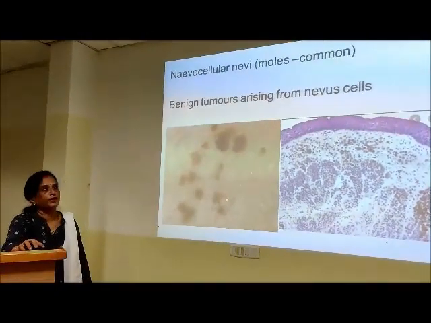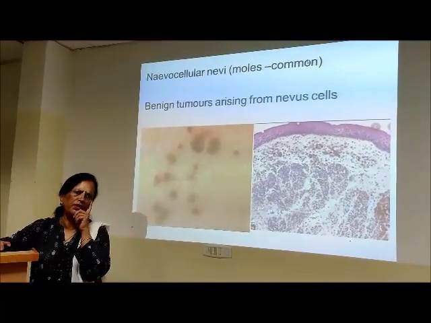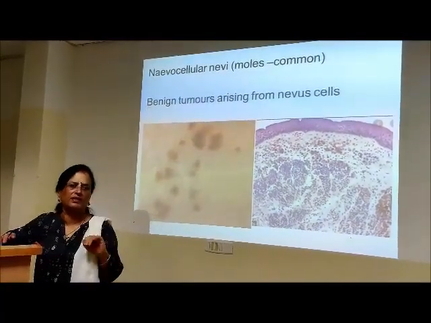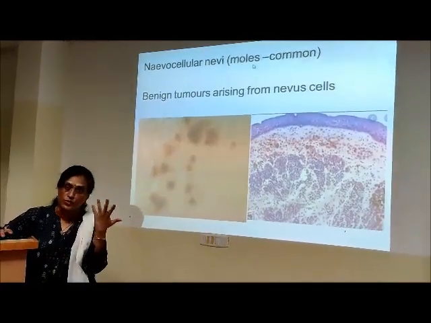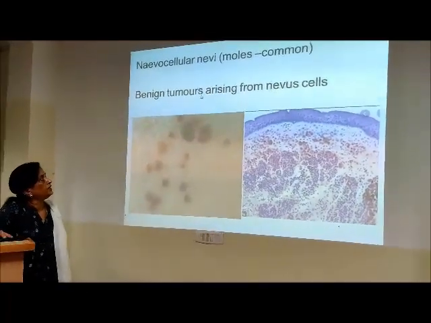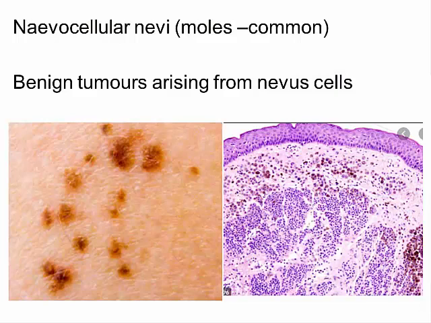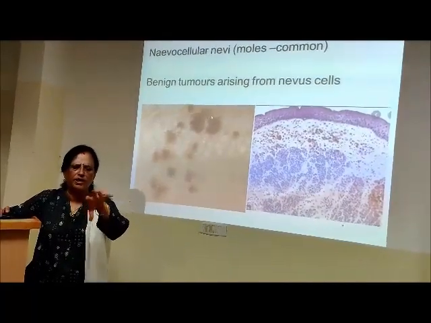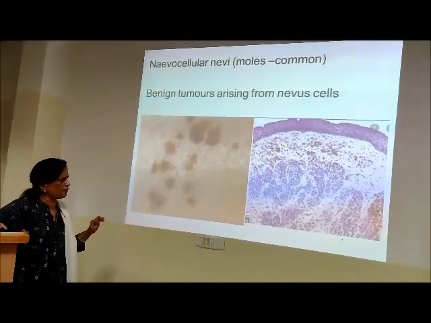So what is a nevocellular nevus? Commonly we say moles. Why is it important? When we used to give our identification marks, we used to search for some nevi on the exposed, visible surface of the body. So nevocellular nevi, when we say moles, are benign tumors arising from the nevus cells. See, just an example. All of you will have different types of nevi. Some have hair, some have a clear space around, so we call it a halo nevus, and there are a lot of varieties of them.